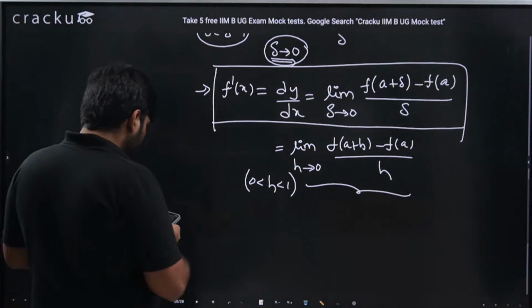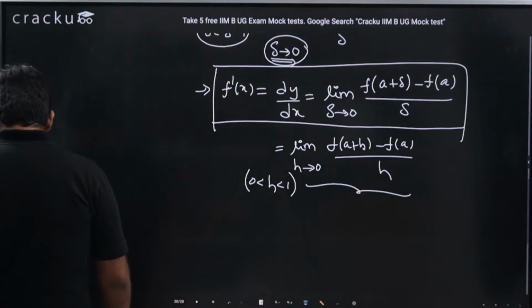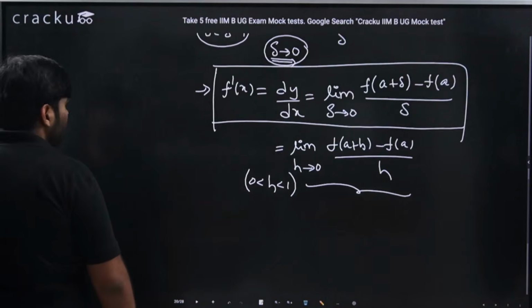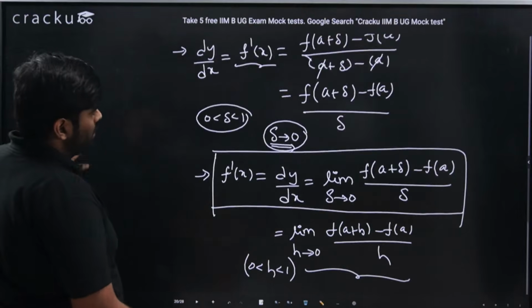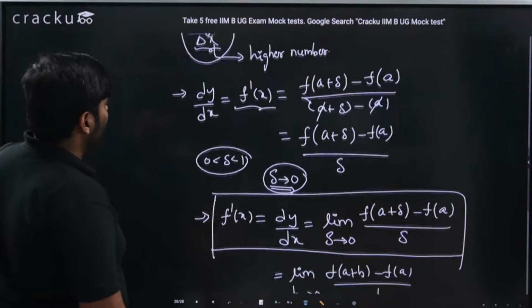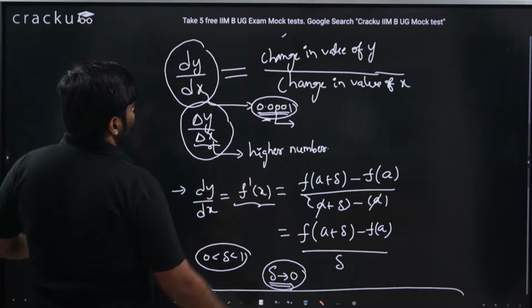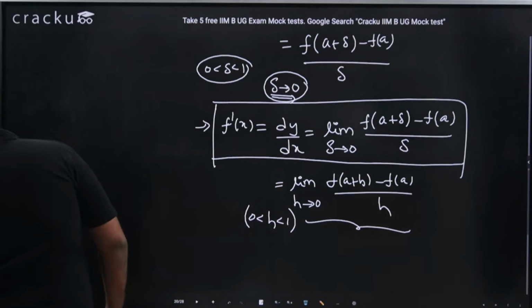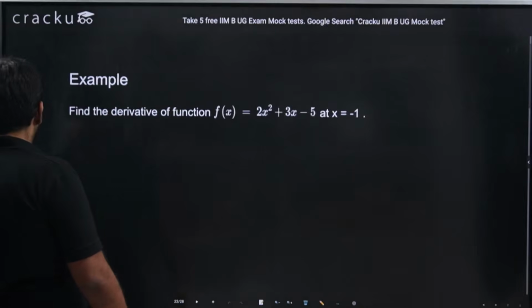Please, guys, do respond. All right. Then this is what the derivative means for the lowest change in value of x. So that's why we are making h or delta tend to 0. Let us move forward.